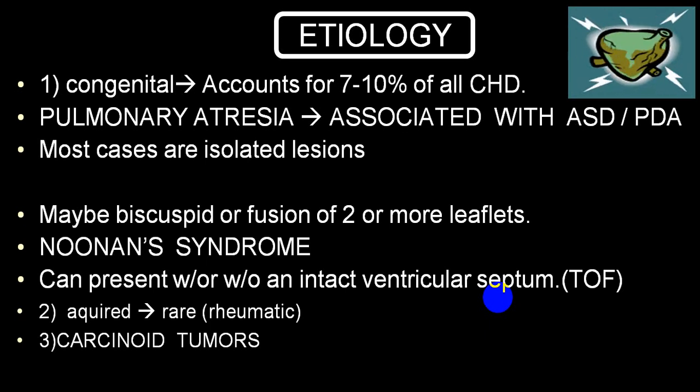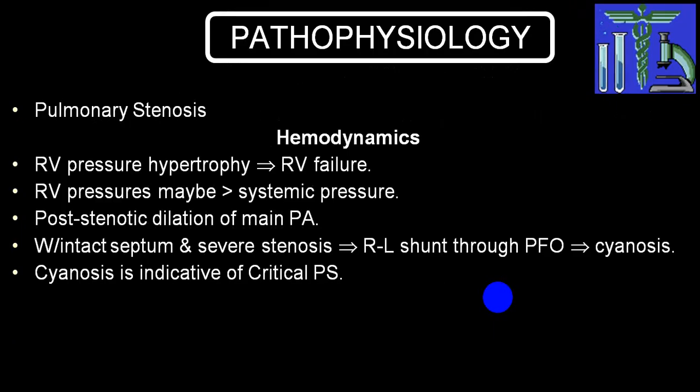Now, depending upon the severity of pulmonary stenosis, usually they are mild, and there is an increase in afterload on the right ventricle because the area of pulmonary valvular opening during right ventricular systole is narrow, so it increases the resistance.